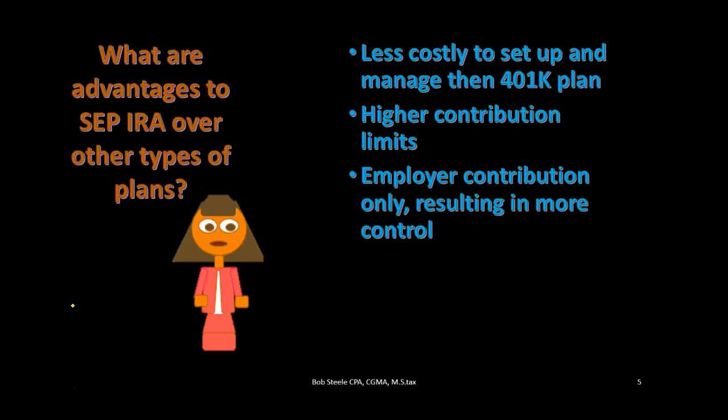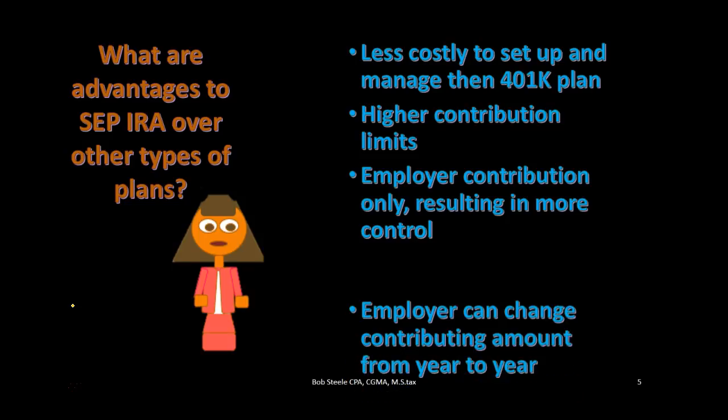When we think about a 401k plan, we think about the idea that the employee is deciding how much to put into the plan, and we're taking that amount out of their W-2 wages, reducing the amount of taxable wages on the W-2. Then the employer has the option of matching on top of that. With the SEP IRA, we're only talking about the employer deciding how much they want to put into the plan, with the limitation that what they put in has to be standardized to qualified employees, which we'll talk about later. But it does give some control in terms of how much to put in, and whether they want to put anything in.